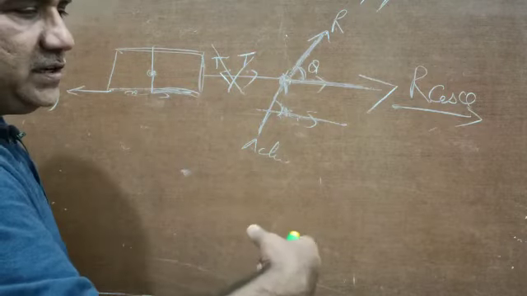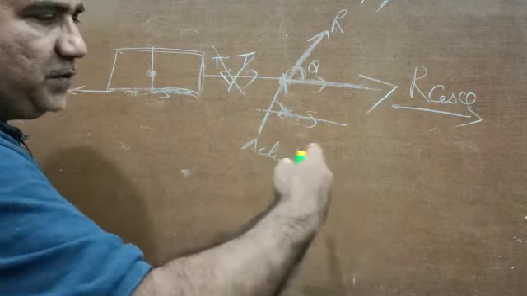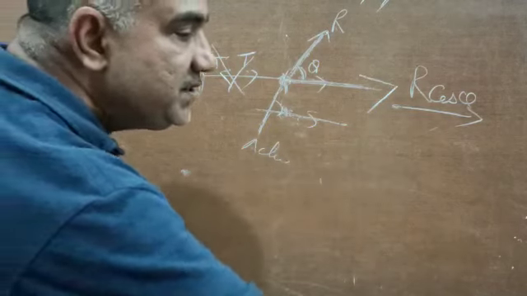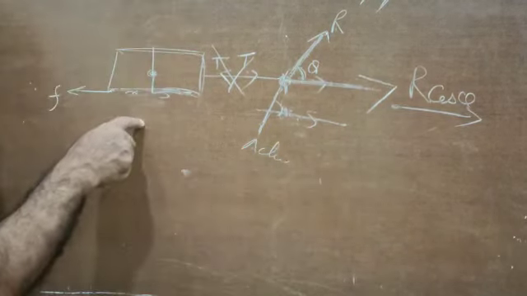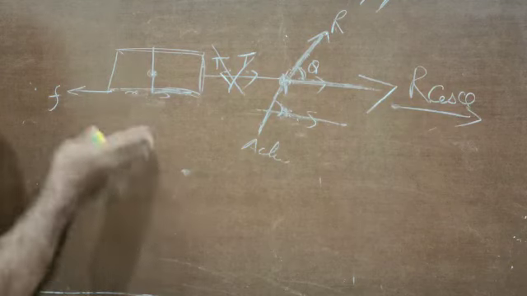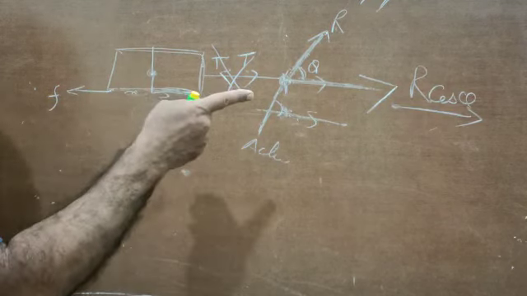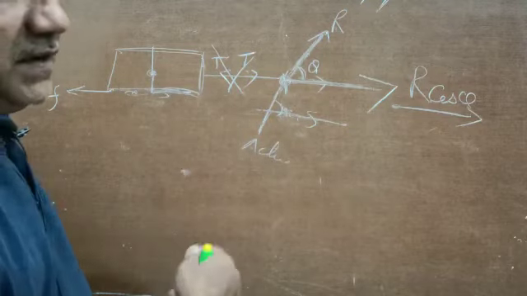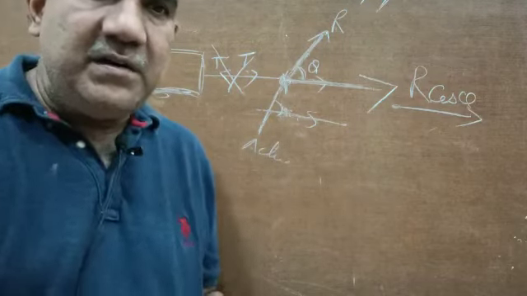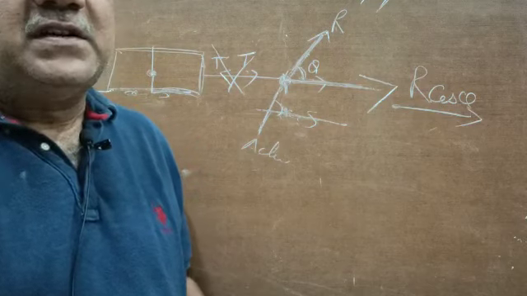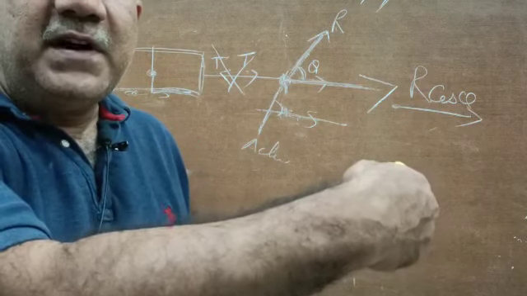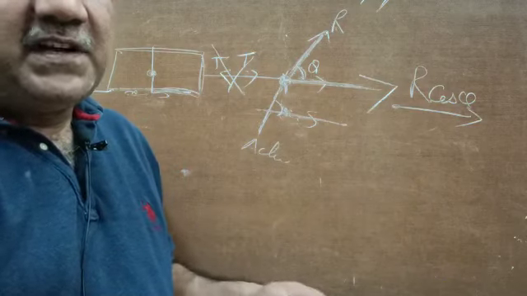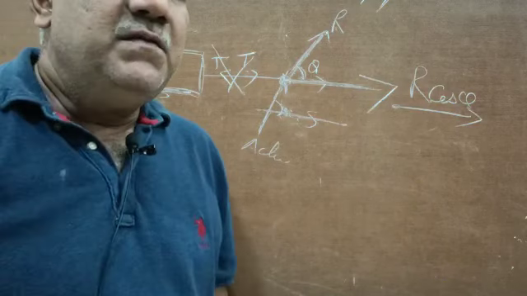The R cos theta that the horse is able to produce, the force with which it wants to make the train move in the forward direction, is much less than the force of friction between the train and the track. So if friction is greater, forward movement is not possible. But if R cos theta is greater, forward movement is possible. So that was one way people try to confuse us: if the horse is pulling the cart in the forward direction and the cart is pulling the horse in the backward direction, and these forces are equal and opposite, then why should the cart move?